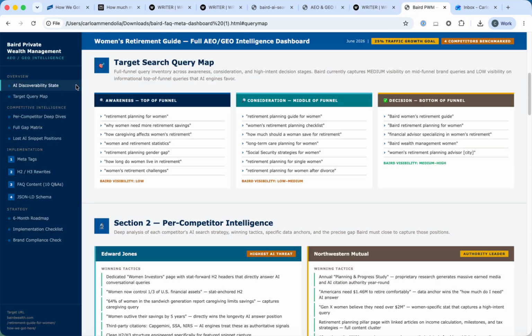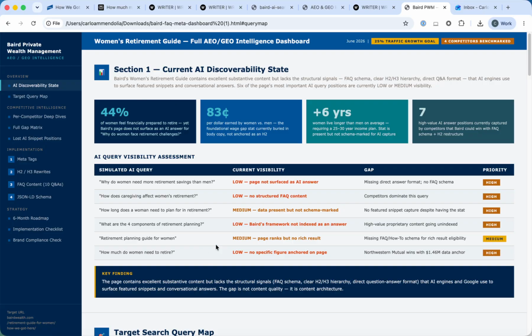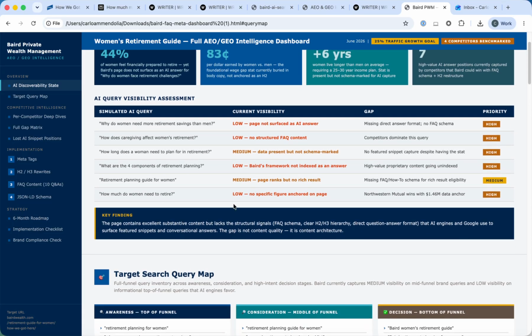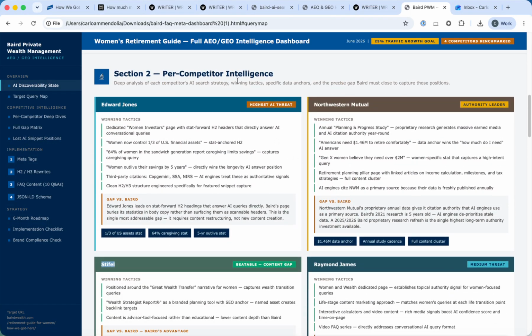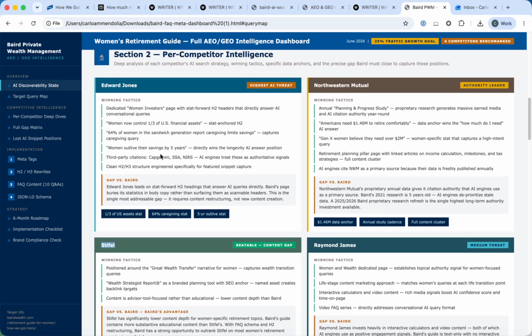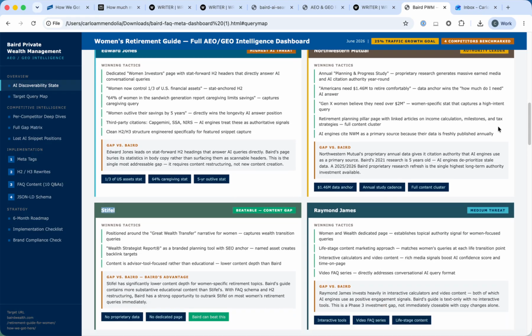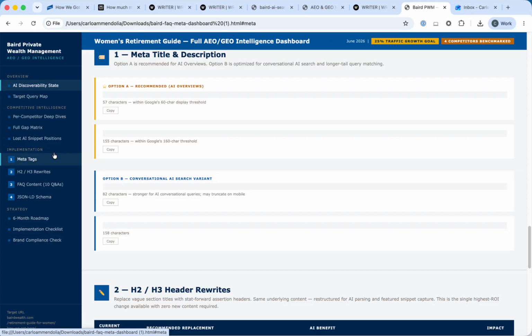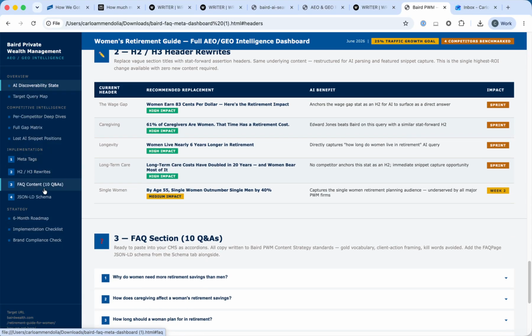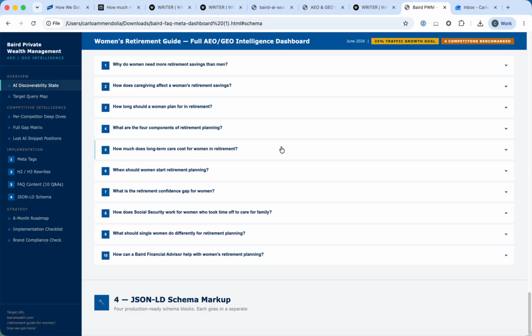What I've also done is created an interactive dashboard out of this. So everything that you see from the session, the readouts, the highlights, all in here. A breakdown again of competitor intelligence for that specific topic and URL. And again, our customers coming up here as far as leading the way, but lots of opportunity to close the gaps. And then again, having the actual, or the start of the work, as far as the JSON, some of the H2s and H3s to implement this stuff and close the gap included here.